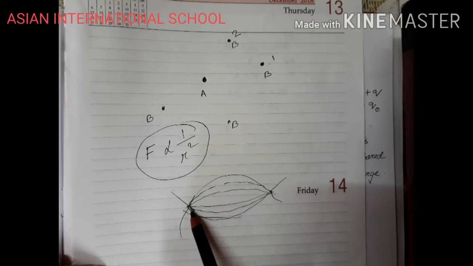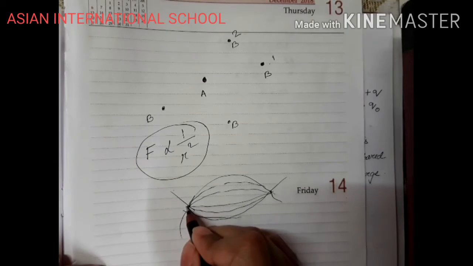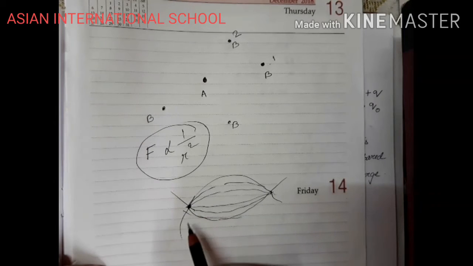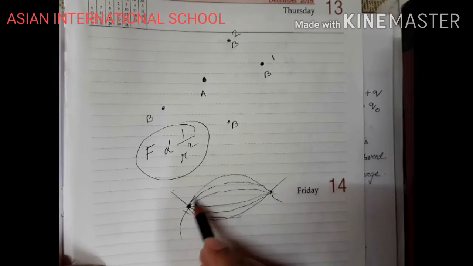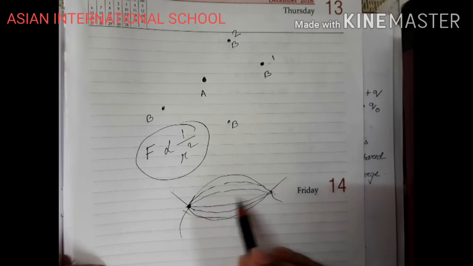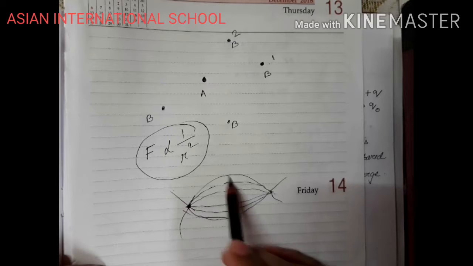Right? From here, we got the concept of space, that there is space surrounding the charge. And the force which is applied by the charge changes the space. That's why we are getting these lines of force. They are showing the lines of force, they are showing the direction of force. That means a force can change the space. And from there we got the concept of space, that surrounding a charge there is a space.